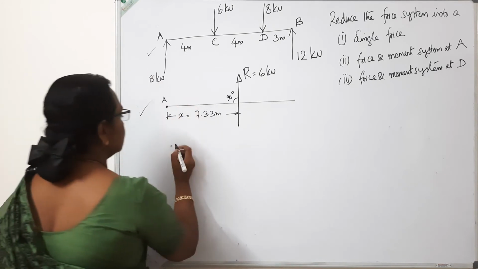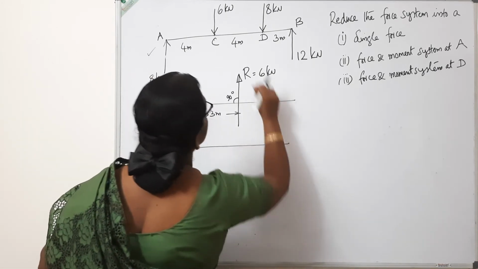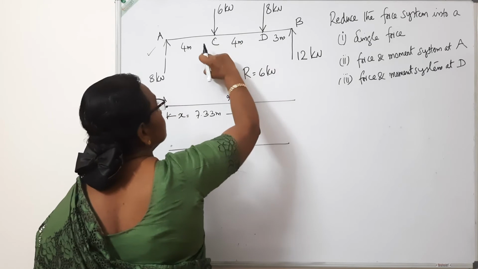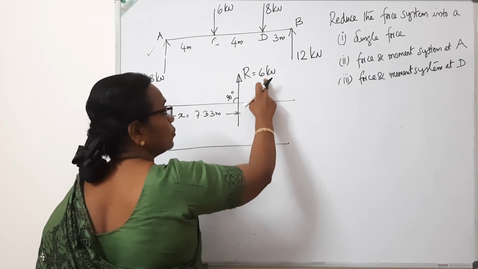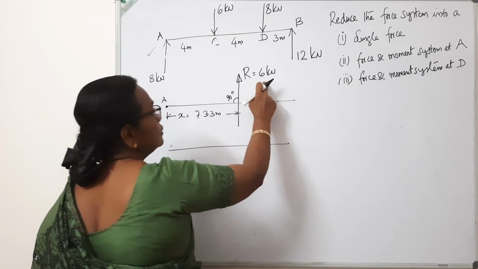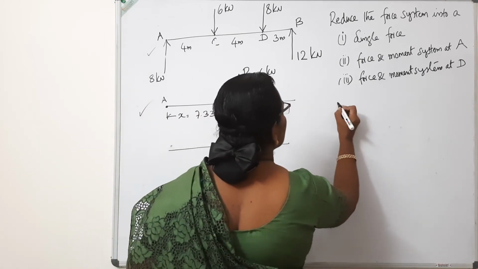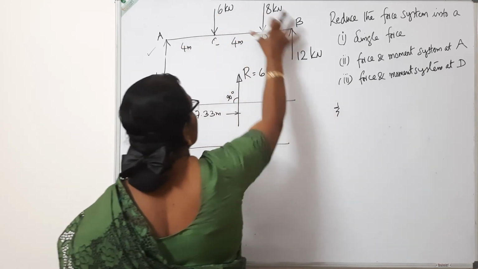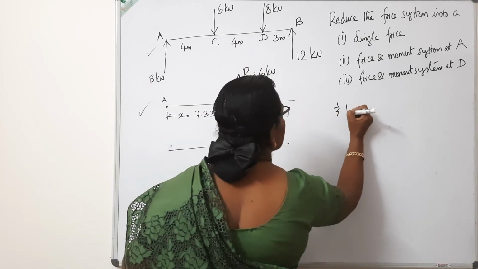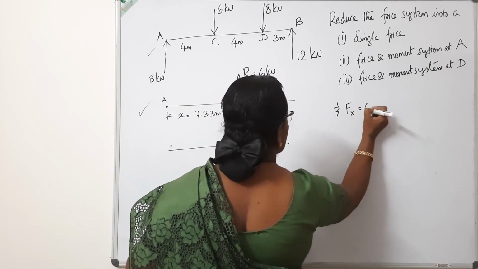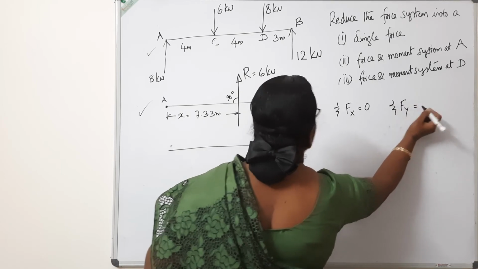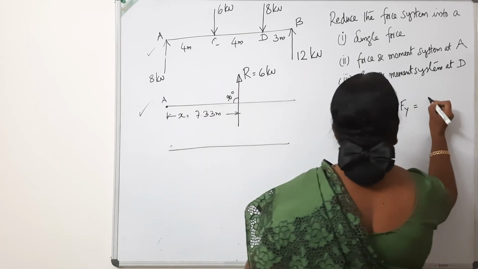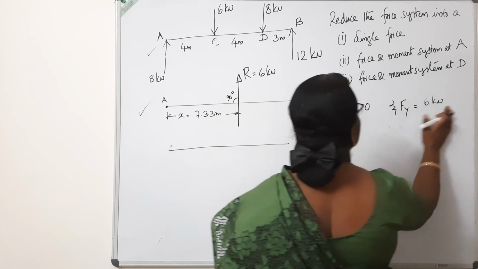So for part A, this was the given question. It has been replaced as a single force of 6 kilonewton. For the given system, sigma Fx is equal to 0, and sigma Fy is 6 kilonewton acting upward, so 6 kilonewton positive.